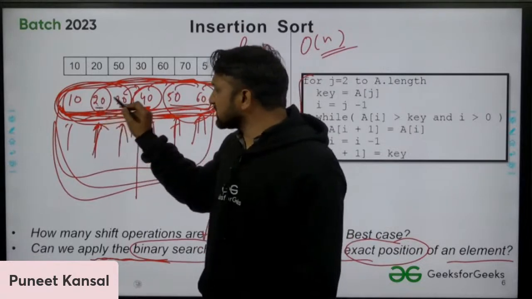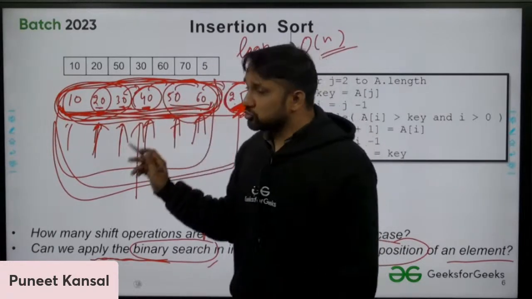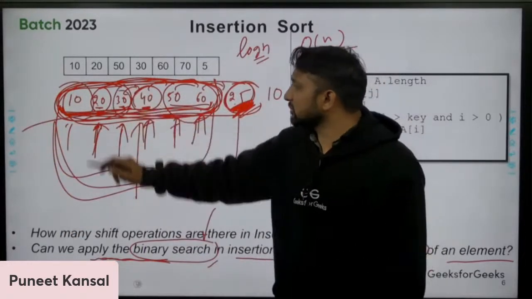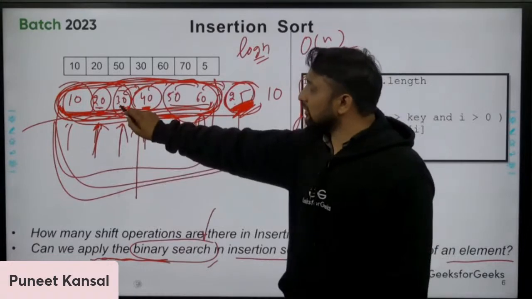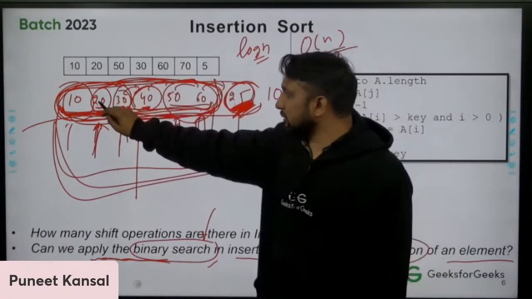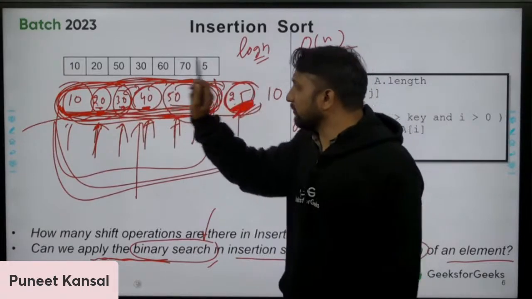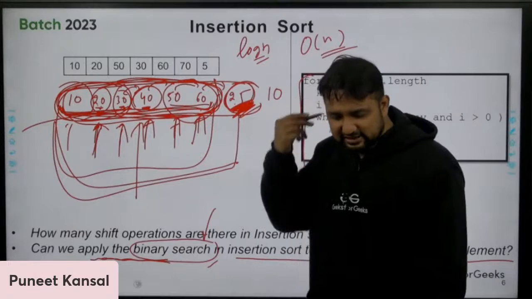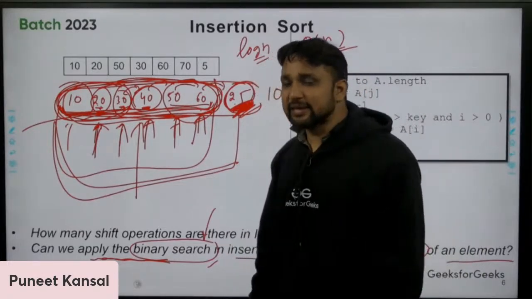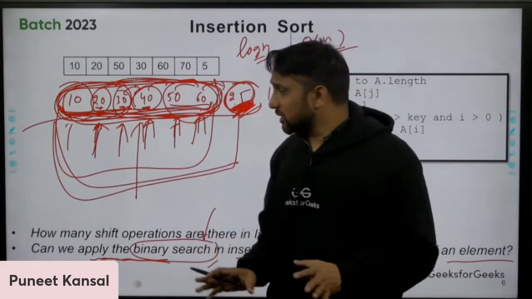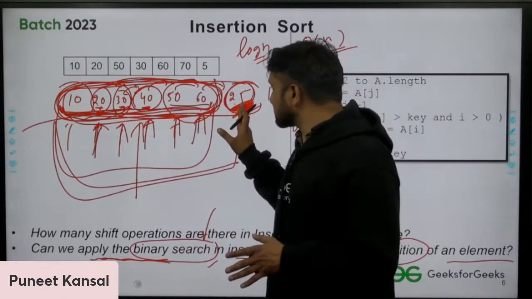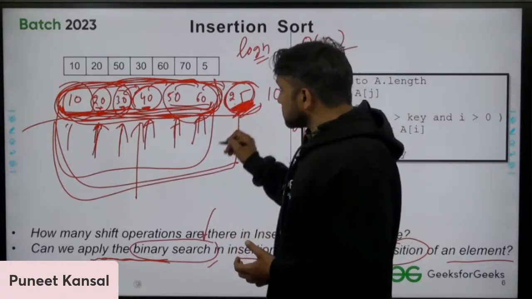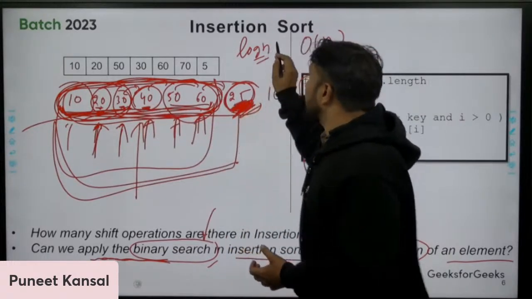I see that 20 is less than 25. So I'm sure that 25 will not be at the left hand side. I will compare 20 with 30 only. So I will say that okay, 30 is greater than 25 and 20 is less than 25, so 25 must come here. Okay. So we can apply. Yes, the answer is yes. We can apply the binary search over here to find the position of this. And if we can apply the binary search, then searching the position of 25 will take log n time